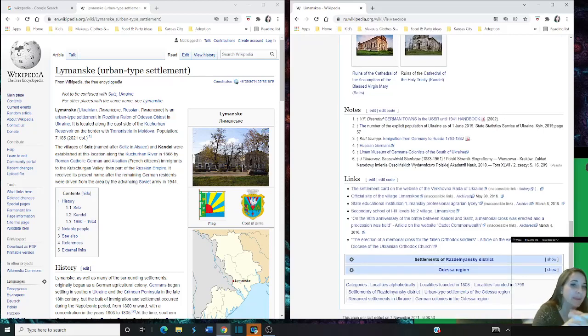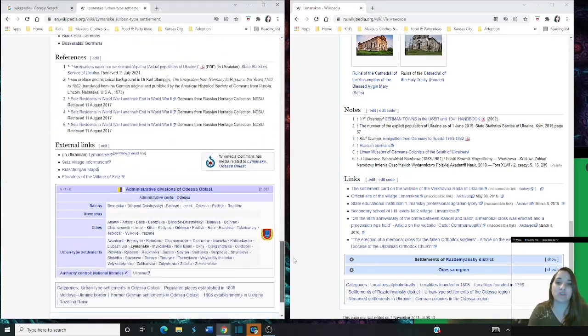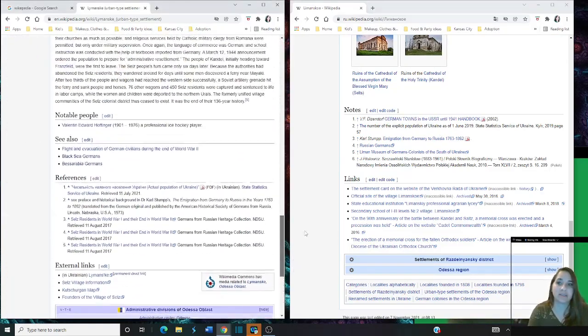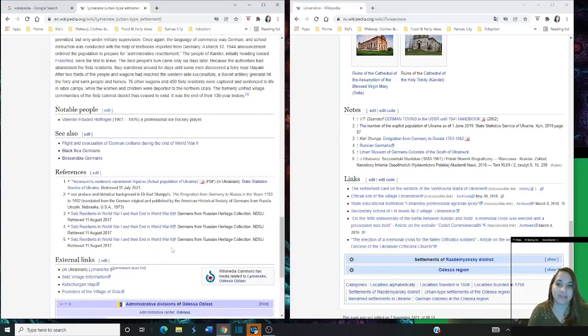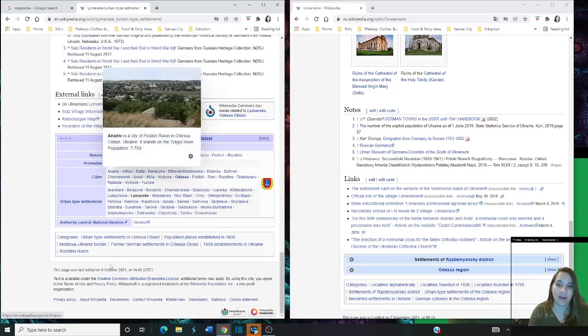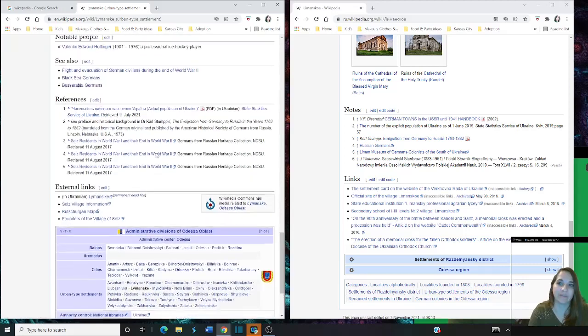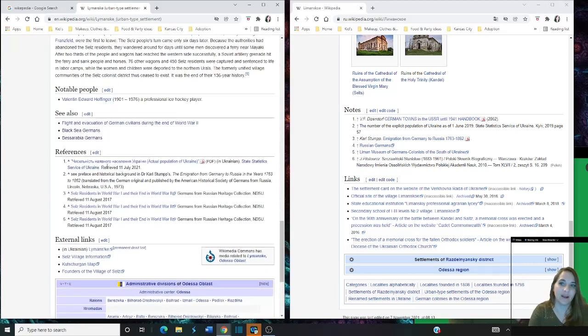Now, again, there might be Russian links here on this Russian page that may not be on this English page or the German page. Let's see. See, it's even different. It's got external links here. I don't see anything about just links. The whole setup's almost different. The references, there's just a lot of different information here. Then it's not an exact.